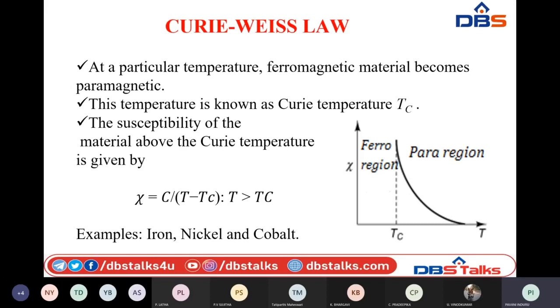But below Curie temperature, the susceptibility is large and the materials will behave exactly like ferromagnetic materials. But beyond this transition temperature, they will lose the capability of their arrangement in parallel with the applied magnetic field, and hence they will behave like paramagnetic materials.